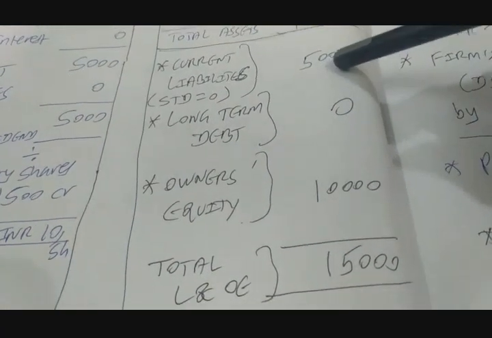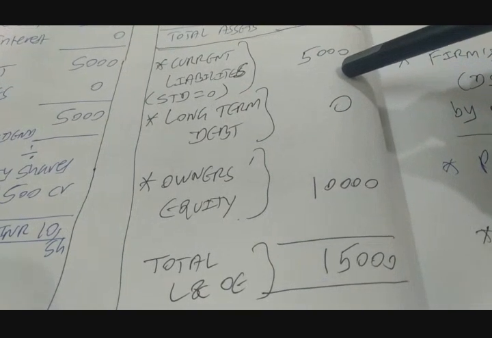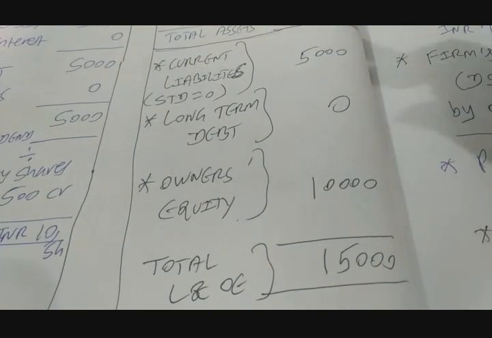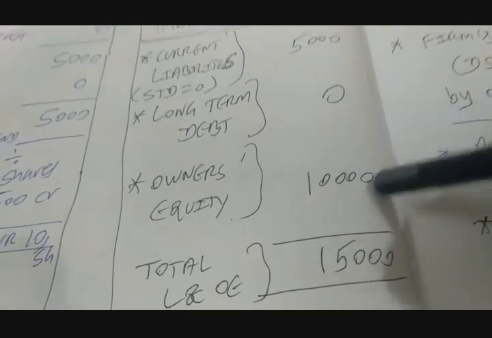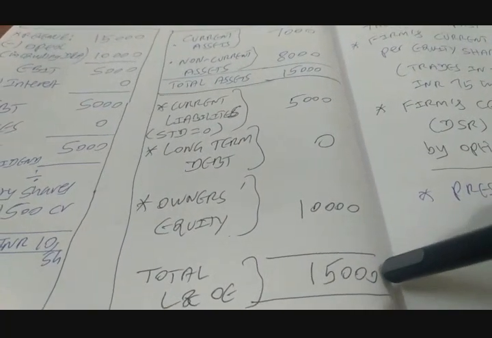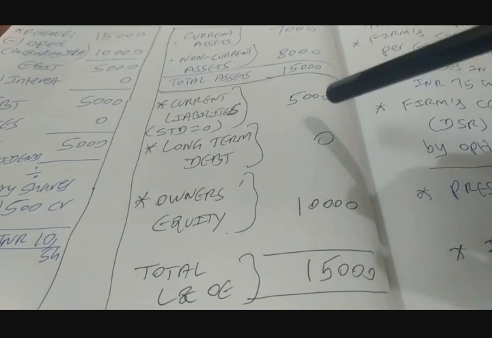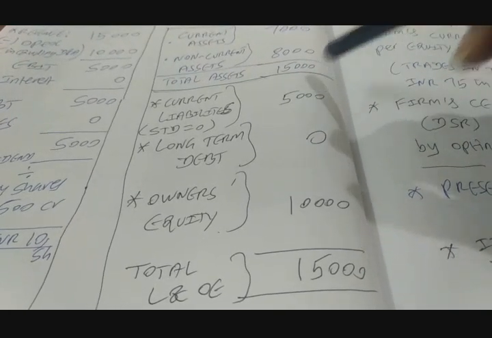Except short-term debt, whatever other current liabilities are there amount to 5,000 crores for this firm in their latest financial year. Long-term debt is 0, owner's equity is 10,000, so total of L and OE is 15,000. Please note the important point, right now debt is 0, so it is an unlevered firm, right?